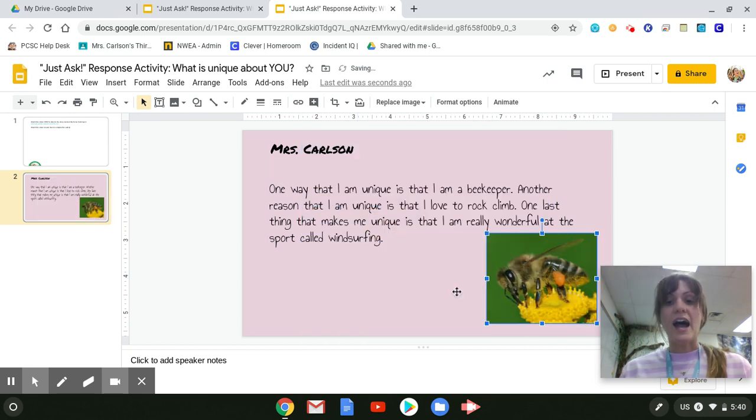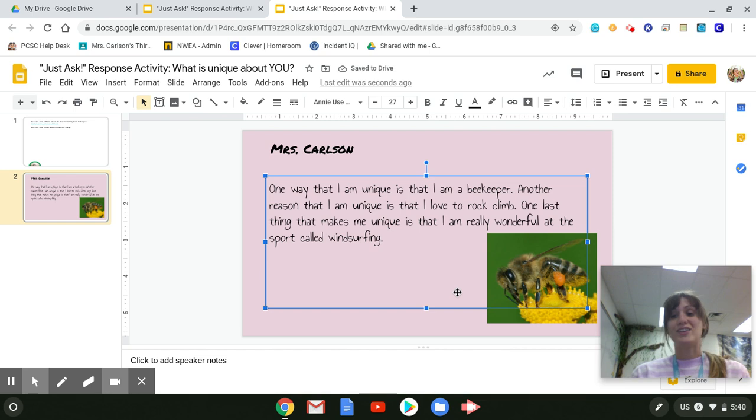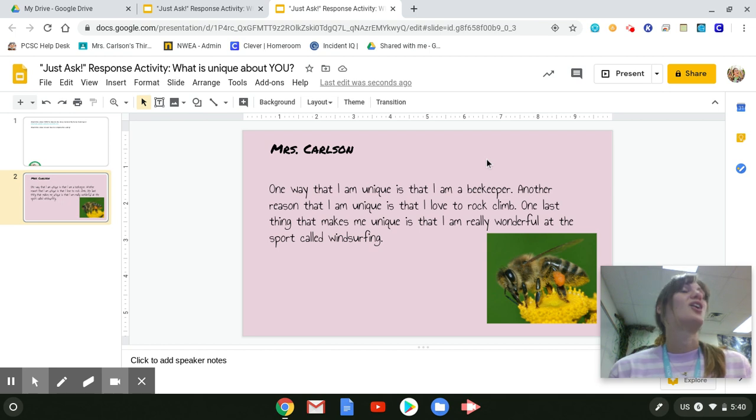All right, I'm going to let you discover more ways to decorate your Google slide, but just make sure that you have your 3 sentences, and then you may decorate your slide. I can't wait to read all the sentences that you write, and I can't wait for all of our classmates to learn all the unique things about each other. Have a wonderful time.